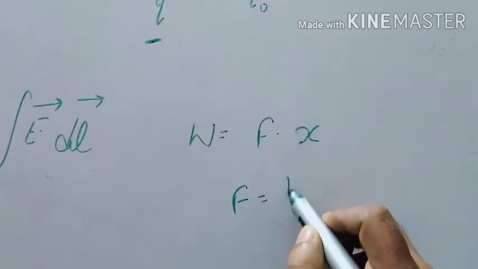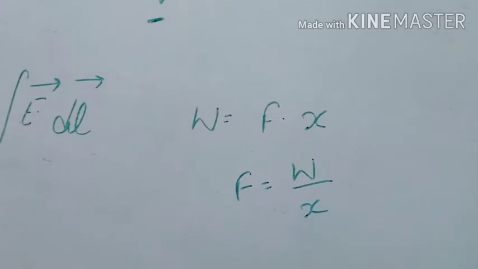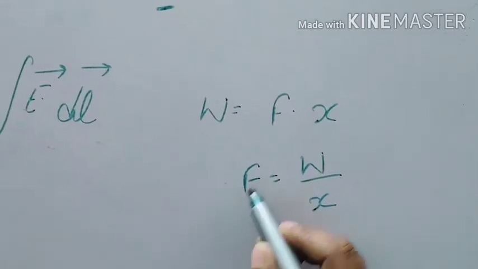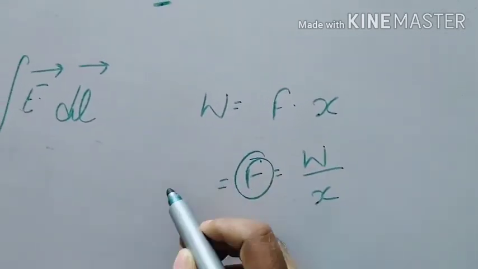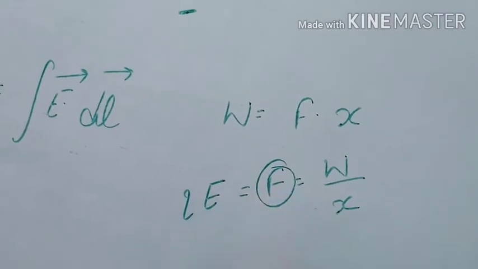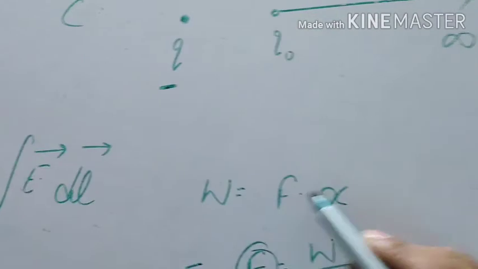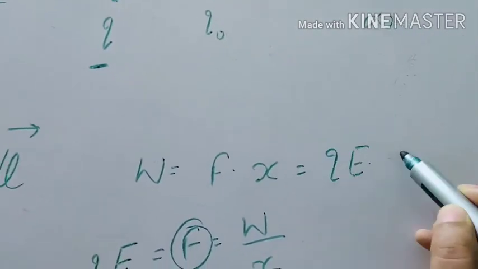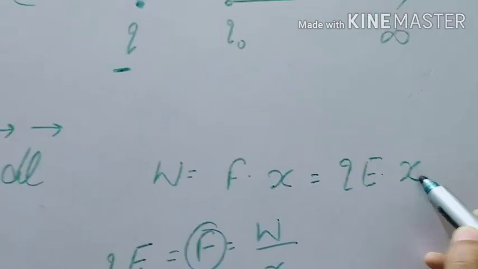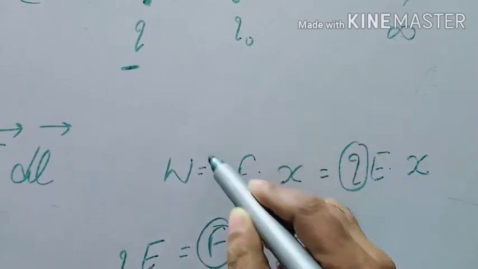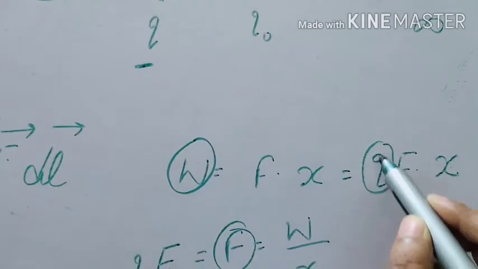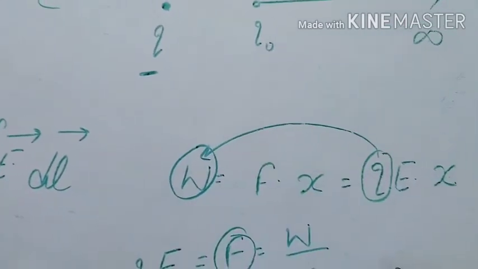Force is work upon distance. This force is equal to charge into electric field. Okay, come back. Q into E dot x. Q, work. Divide work by Q.